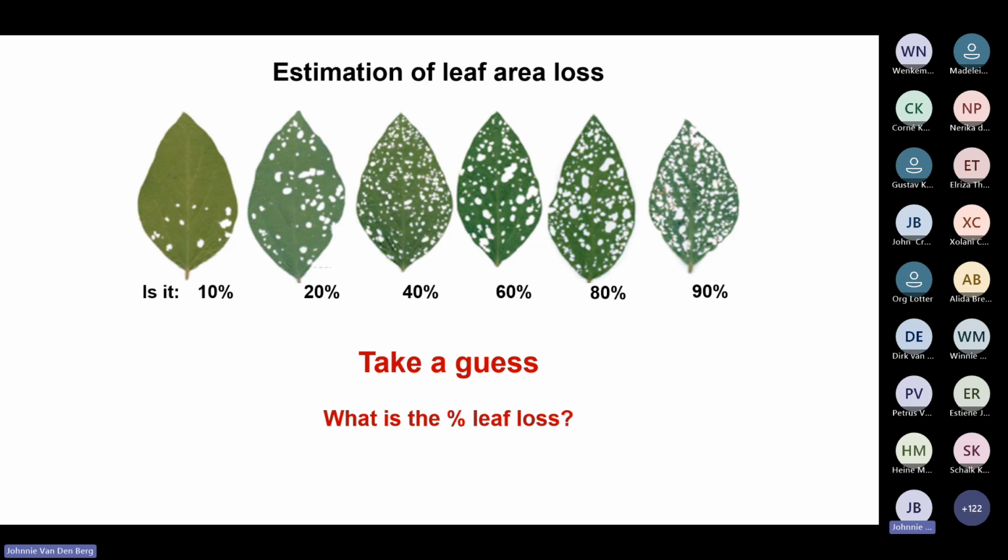The reason why I'm showing you this is to illustrate the anxiety we experience when we see damage like this. And that guides the way in which we make decisions. Now, those are not the real levels of leaf loss.